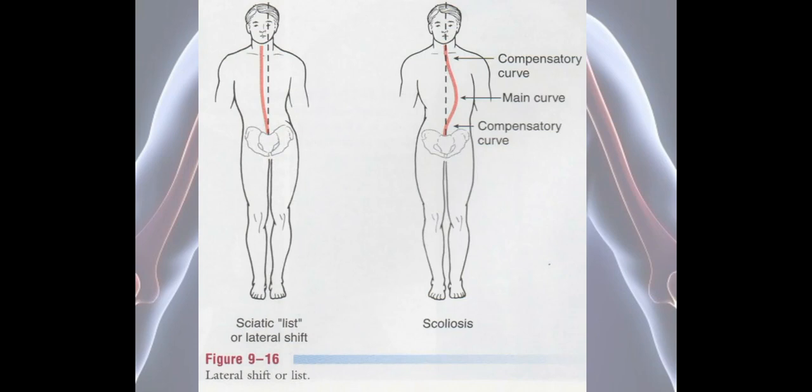So in case of scoliosis, there will be a compensatory curve, there will be one main curve, and to compensate for the changes that have occurred because of the deviation in the main curve, the compensatory curve will also be seen. So we can see in this picture of scoliosis, in the middle portion we have the main curve, and superior and inferior to that we have the compensatory curve.